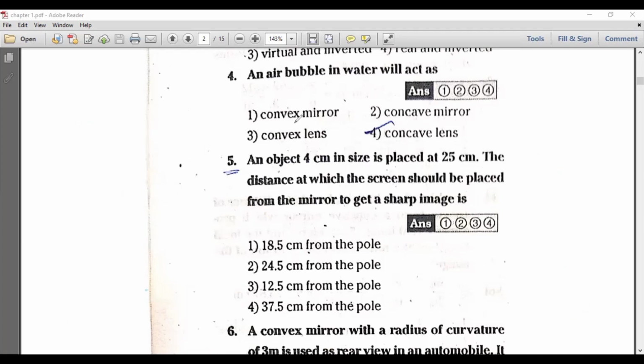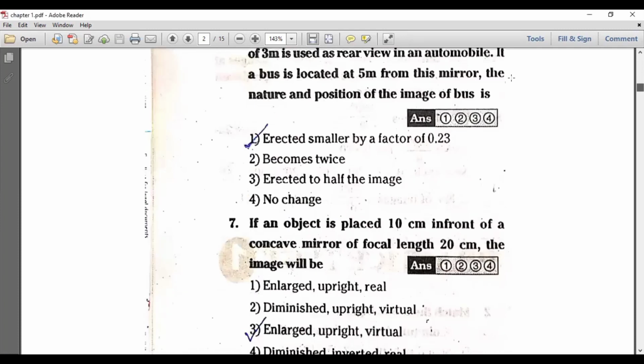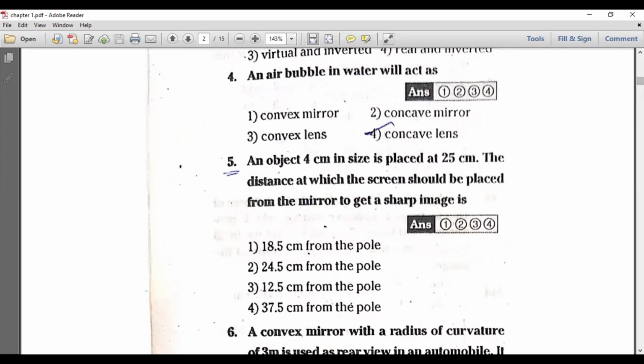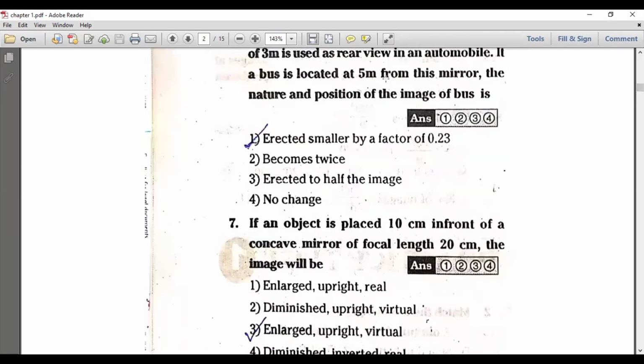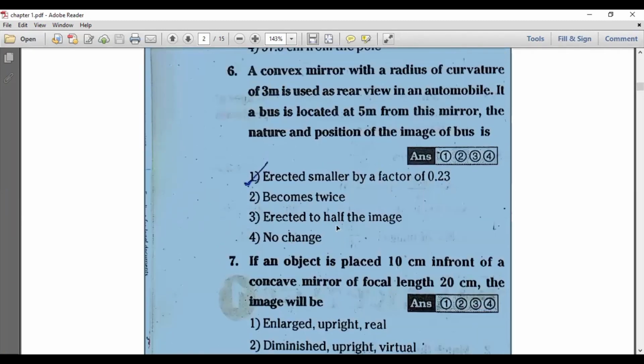Next question. Mostly you can solve such kind of questions by using the analysis method only. Don't go for the numeric, don't go for the solving type. Why? Because it is a waste of time. If two or more options are recurring, then you should go for solving only.